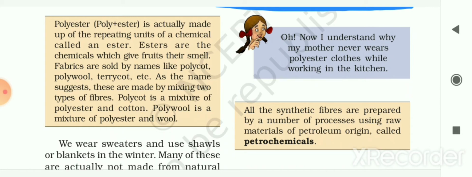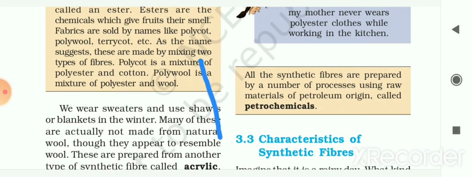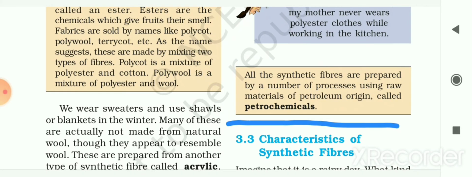So now let me see from what material these polymers or polyester or synthetic fibers are made. All these synthetic fibers are prepared by a number of processes using raw materials of petroleum origin, which are called petrochemicals. The raw materials which we get from petroleum are known as petrochemicals, and by using these petrochemicals as raw material, we get synthetic fibers. So now let me see some characteristics of synthetic fibers.